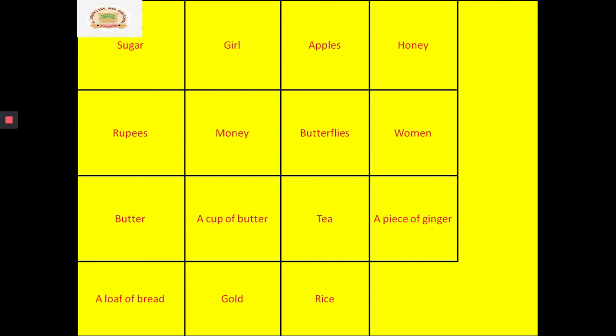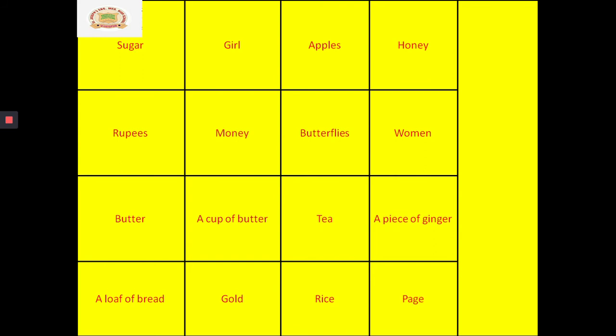Moving on to the next one, a piece of ginger. Very specifically, I said a piece of ginger means 1 piece of ginger. That means we can count it. We can count a piece of ginger. Yes or no? It is 1. So, that's why it is a countable noun.